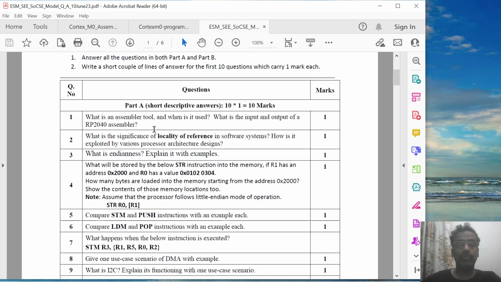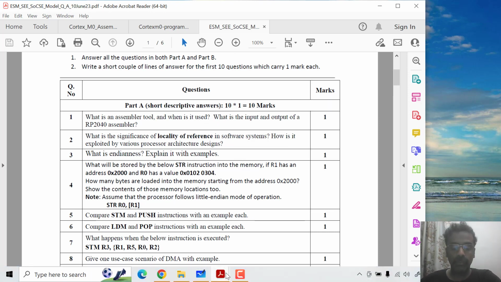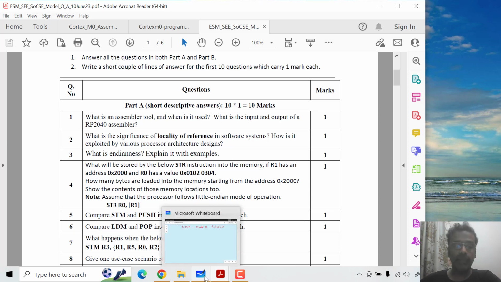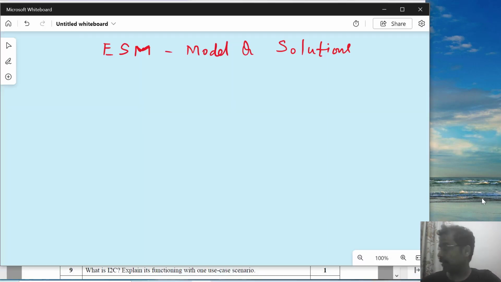What is an assembler tool and when is it used? And what is the input and output of a RP2040 assembler? Now you may wonder that for 1 mark I am asking too many questions, but it's to give you a good overview of what is required to be covered and what you should know. Okay. So let us just talk about tools now. What are the tools that we have learned in the course?